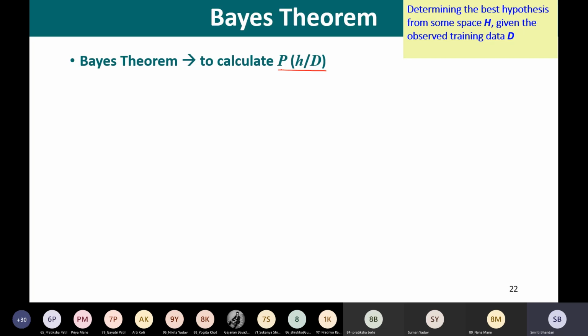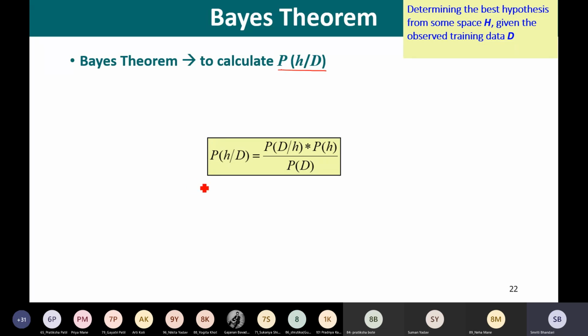On similar lines, now we are going to write the Bayes theorem using this hypothesis H and the training data set that we have, that is D. So see here how we are writing this Bayes theorem.